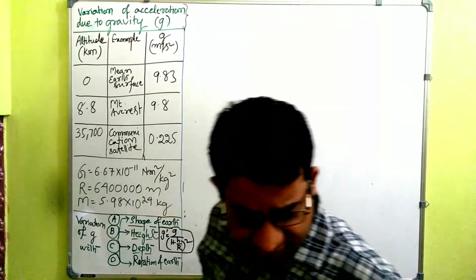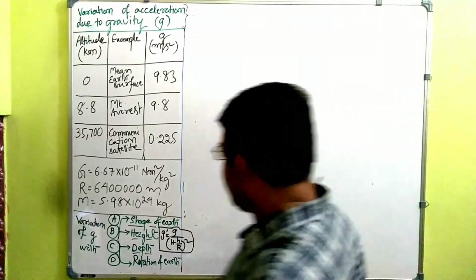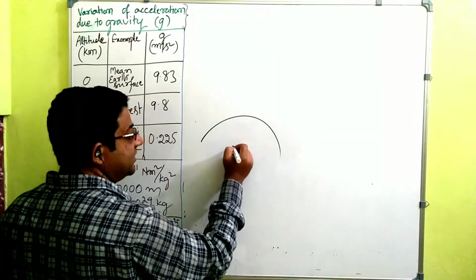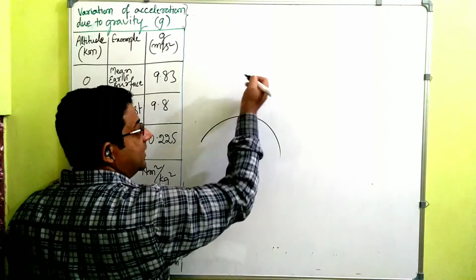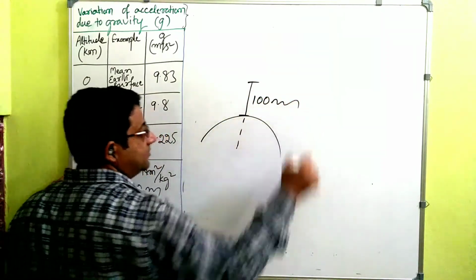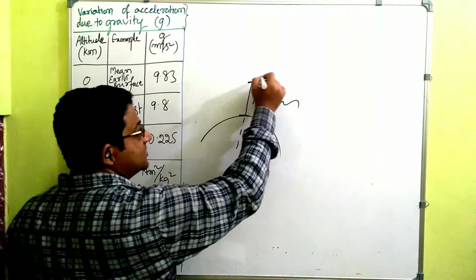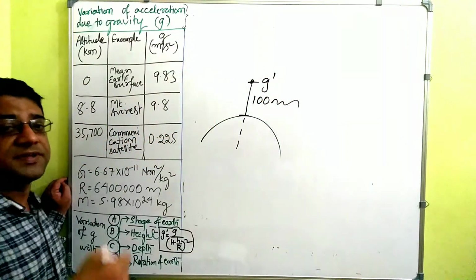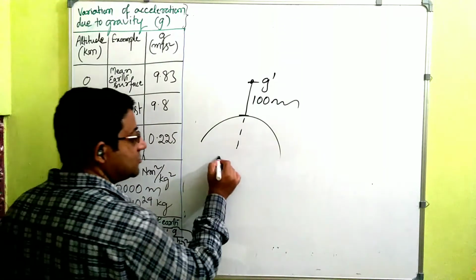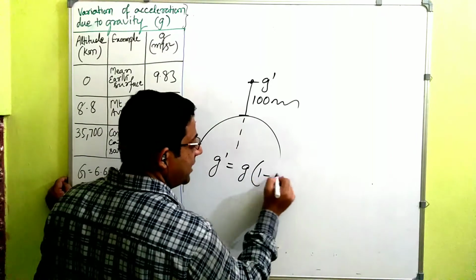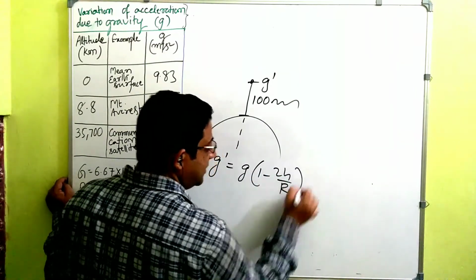So for the sake of raising your confidence a little, if I simply ask what is the acceleration due to gravity at a height of, let us say, 100 meters from the surface of earth, how will you find out? Acceleration due to gravity is equal to g multiplied by 1 minus 2h by R, right?